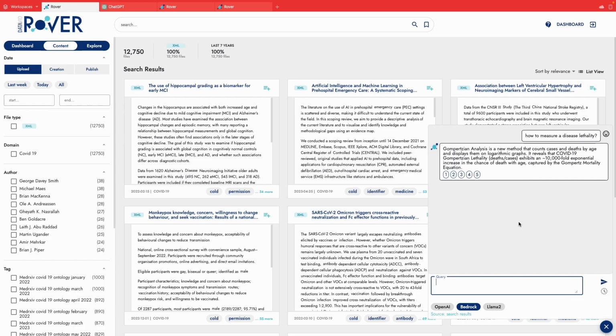Okay, so to sum up, this integration allows the user to have a chat-like experience while using only the data that is loaded into the system. The user can make cross-references and use as a source only the documents that they have previously filtered using the regular search engine capabilities.